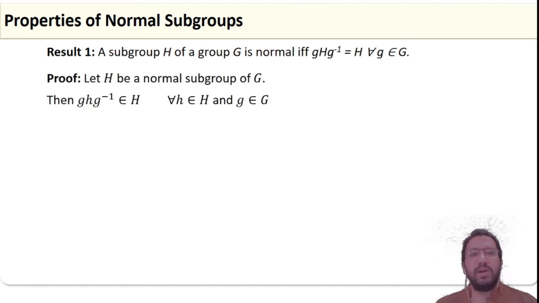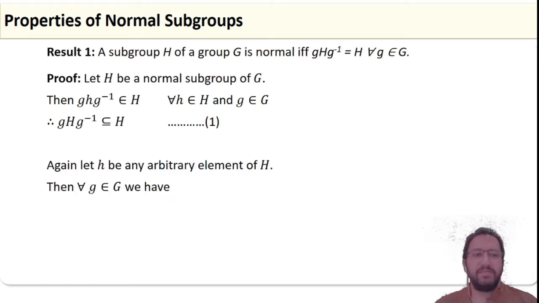So let H be a normal subgroup of G. Then by the definition of normal subgroup, we have ghg inverse belongs to H for all h belongs to H and g belongs to G. Therefore, gHg inverse is contained in H.